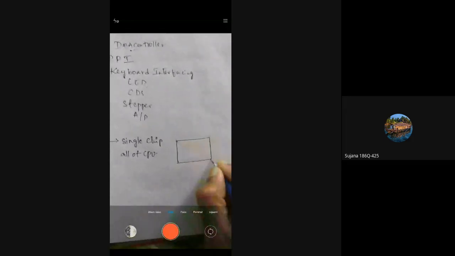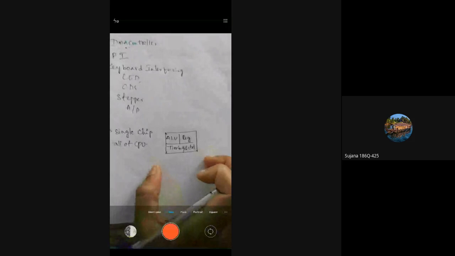A microprocessor is a chip which consists of ALU, registers and timing and control circuit. This is how a microprocessor is designed internally. For the rest of the things, we have to provide data to operate, which is called input.